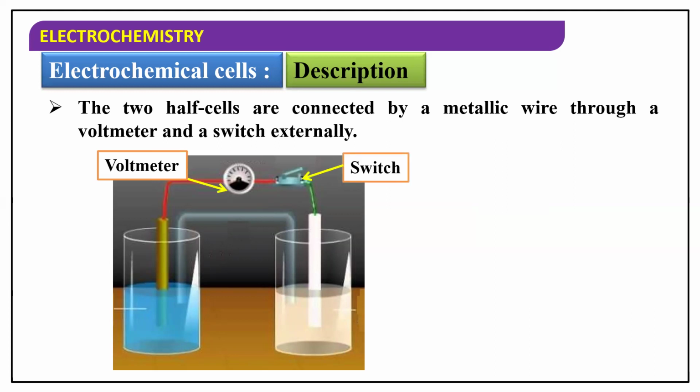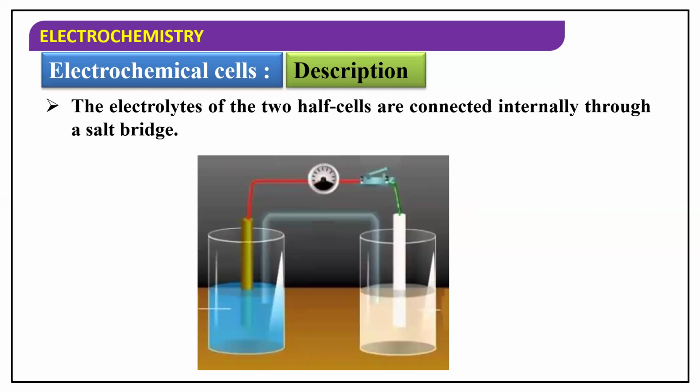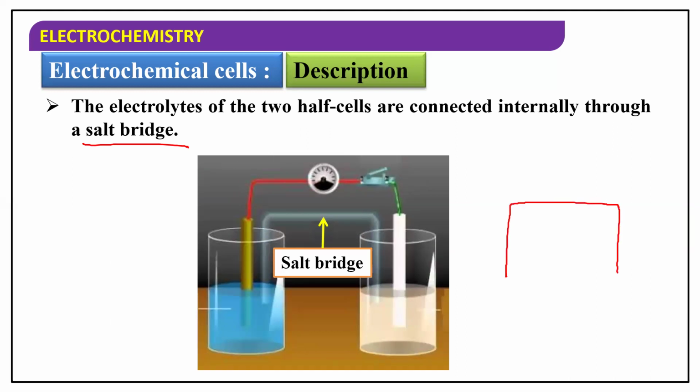The electrolytic solutions of the two half cells are connected internally through a salt bridge. You see the salt bridge here, a kind of inverted U-shaped thing. So it is a salt bridge.